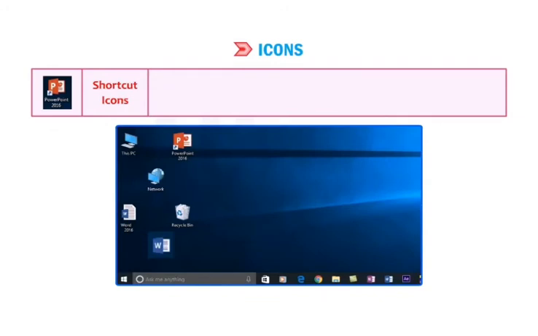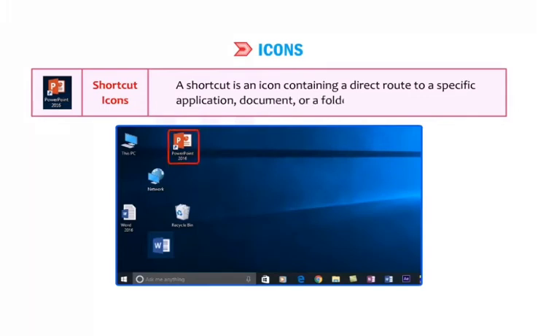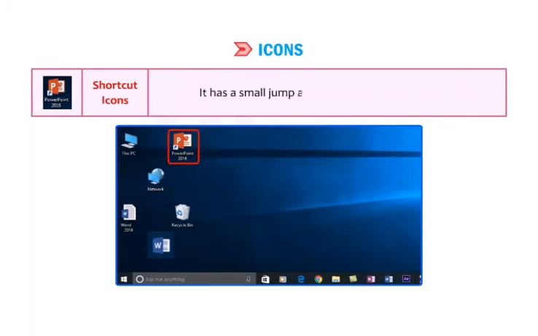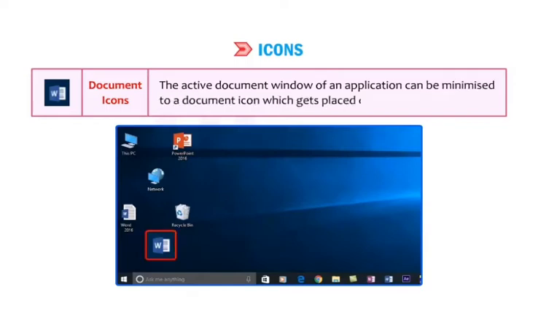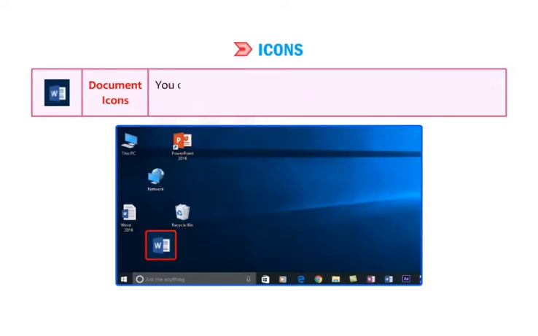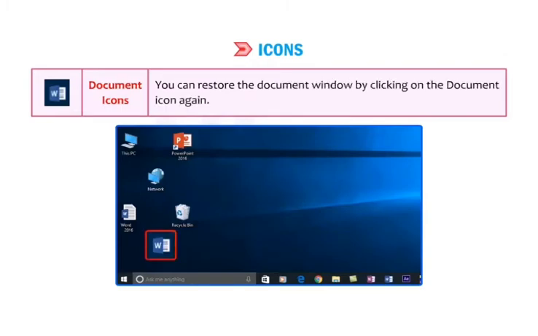Shortcut icons. A shortcut is an icon containing a direct route to a specific application, document, or a folder. It has a small jump arrow on its lower left corner. Document icons. The active document window of an application can be minimized to a document icon, which gets placed on the taskbar. You can restore the document window by clicking on the document icon again.